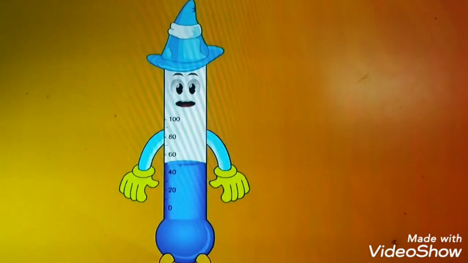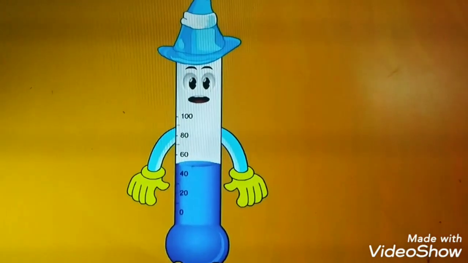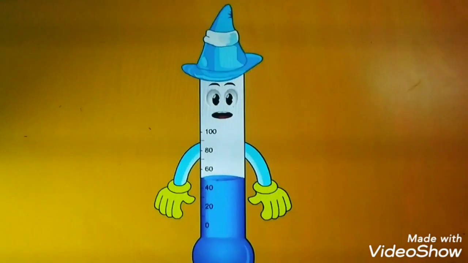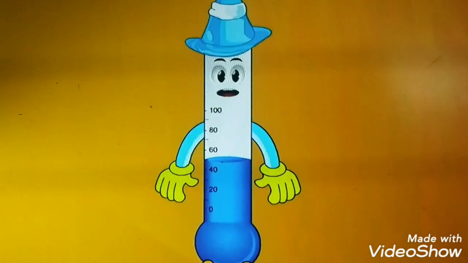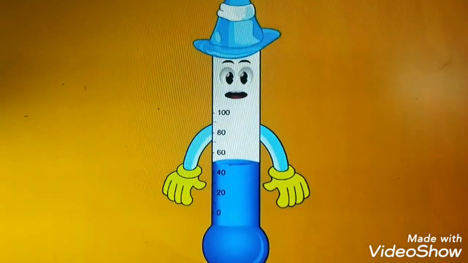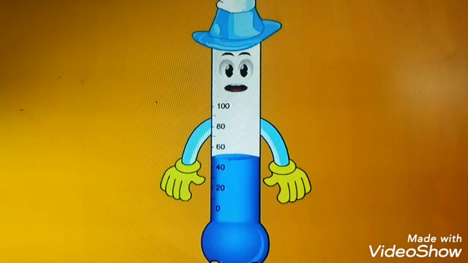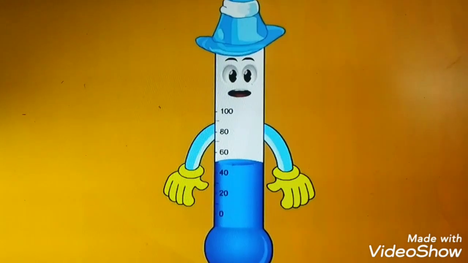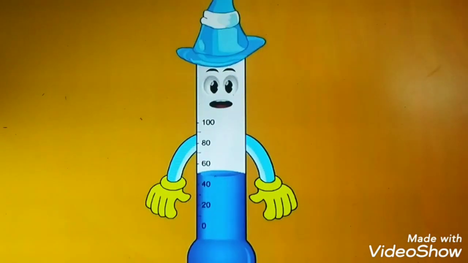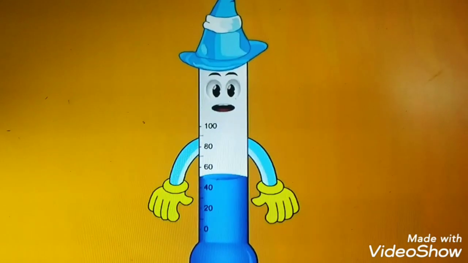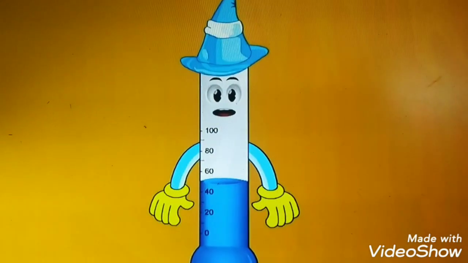Okay children, in this lesson we learnt about heat energy, because heat is a form of energy, and about temperature. What is temperature? The degree of hotness or coldness of an object. And we discussed thermometers and different types of thermometers also. Which scales are used in a thermometer? Fahrenheit scale and Celsius scale.